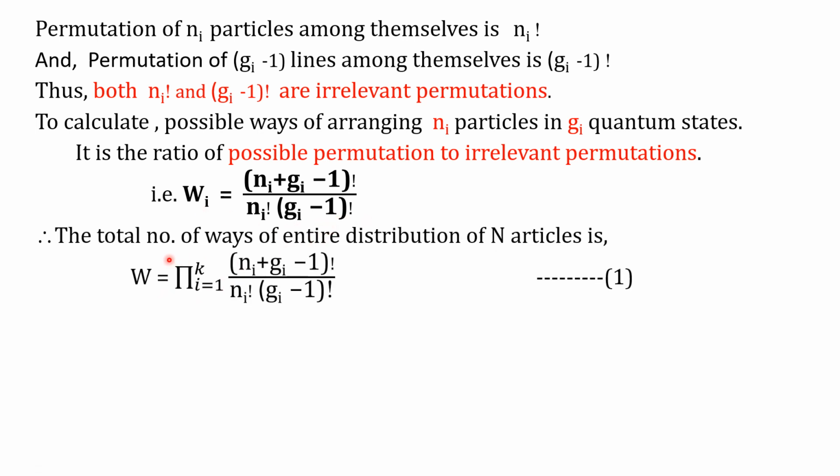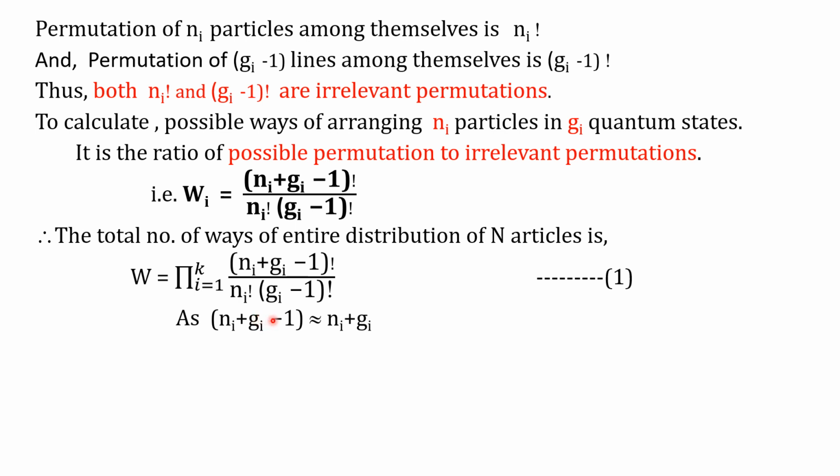Now we calculate the total number of ways of the entire distribution of N particles. For i equal to 1 to k, W is equal to the product. The product indicates that the different probabilities we chose here are multiplicative. Therefore, W is the product from i equal to 1 to k of Ni plus Gi minus 1 factorial divided by Ni factorial into Gi minus 1 factorial. This is equation number 1.